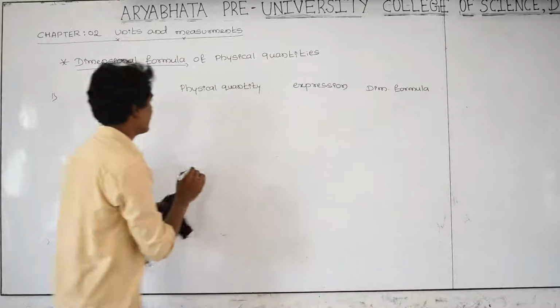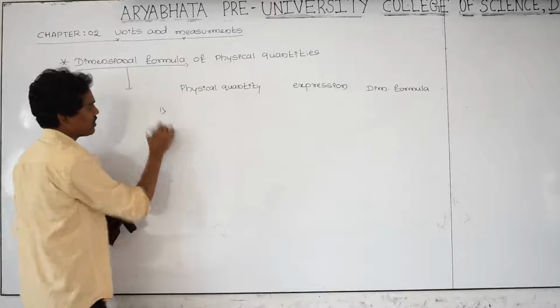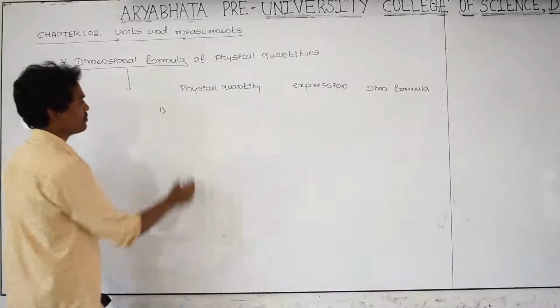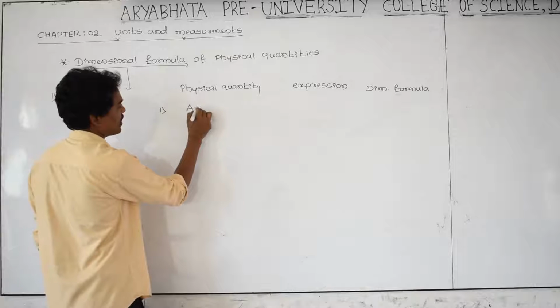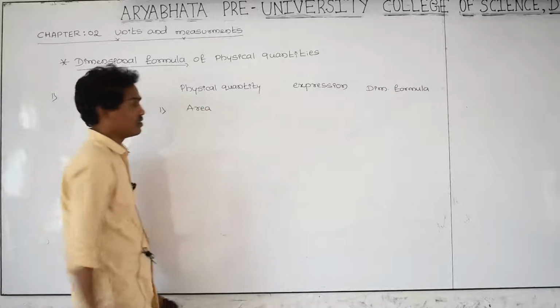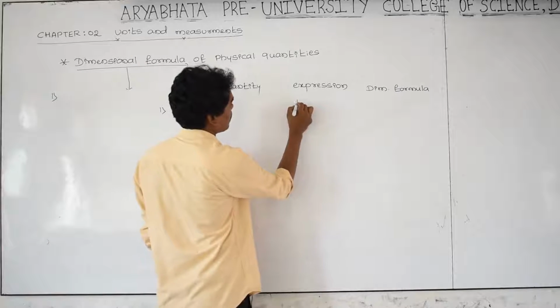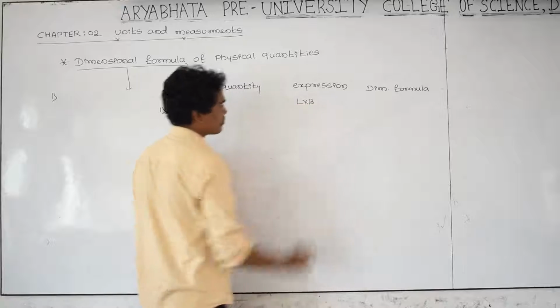The first one I am taking, that is area. Side into side means length into breadth.